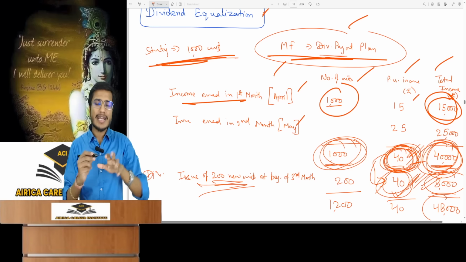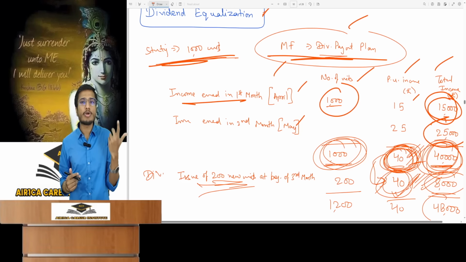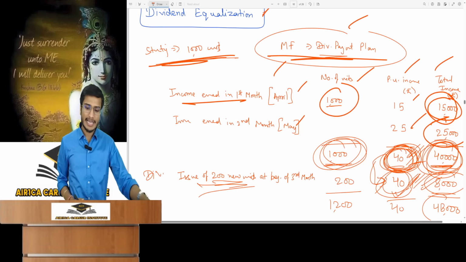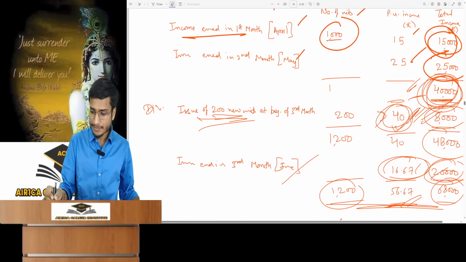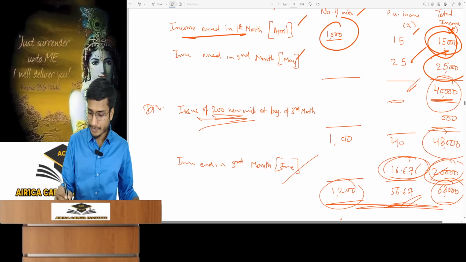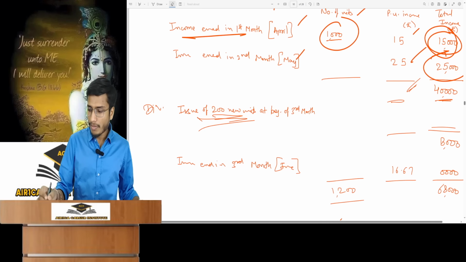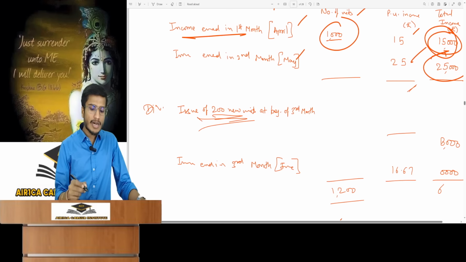Then came the second month, May. In this, I earned an income of 25,000 rupees from the market. In this 25,000 rupees income, a unit holder's share is 25,000 divided by 1000, making it 25 rupees per unit income. Alright, now see what happens. Now look here in this. The mutual fund's goal is to secure more income in the third month, which is June.